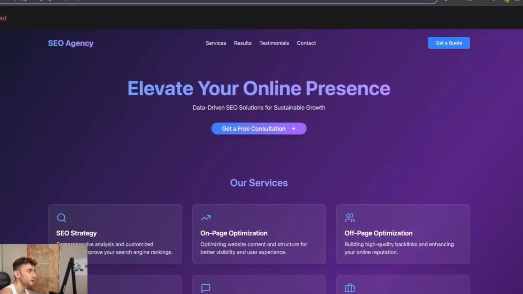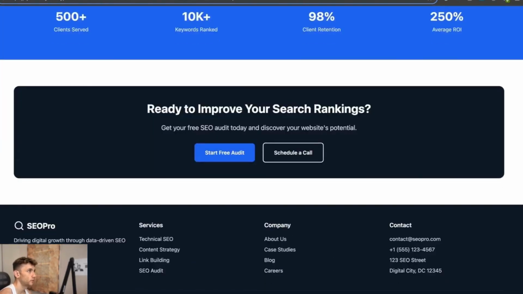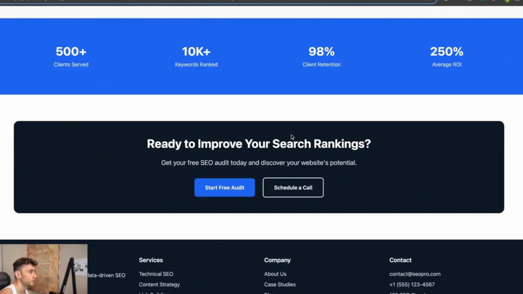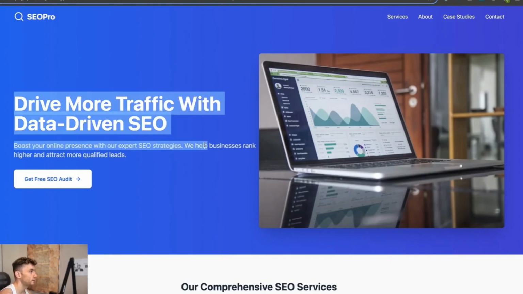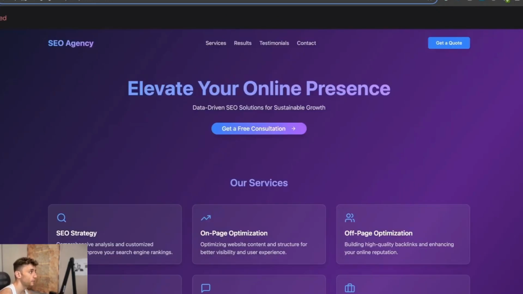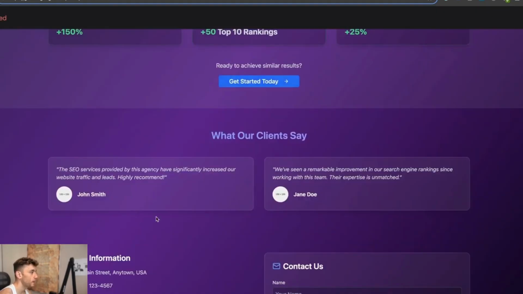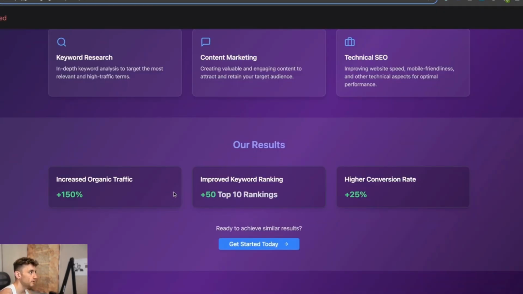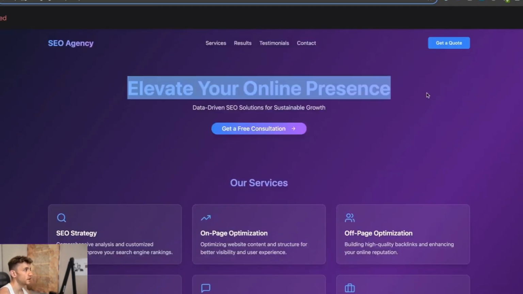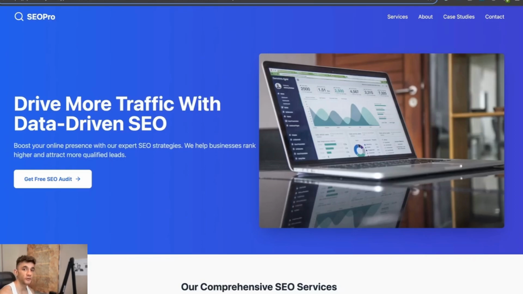Which landing page is nicer? This one from bolt.new, which is really short, doesn't look that nice in terms of the design. It feels like a generic AI website. Or this one, where the colors are nice, the branding is nice. It's got these pop-outs here. Even the testimonials pop up and animate. It's got a nice little contact us form, right? By far, Gemini is creating nicer landing pages using exactly the same prompting process. So that's the power of Gemini and how awesome it is.